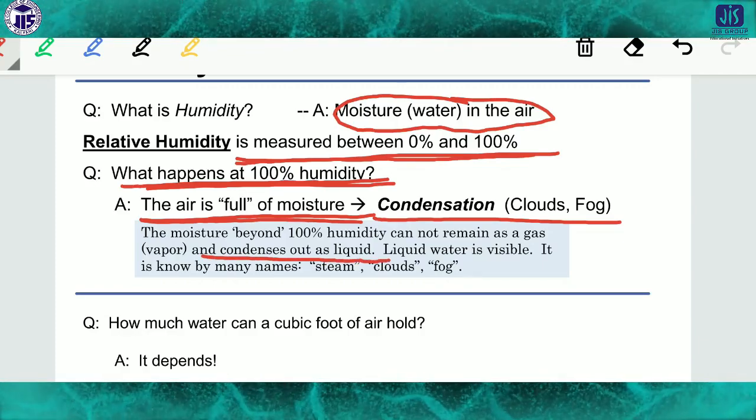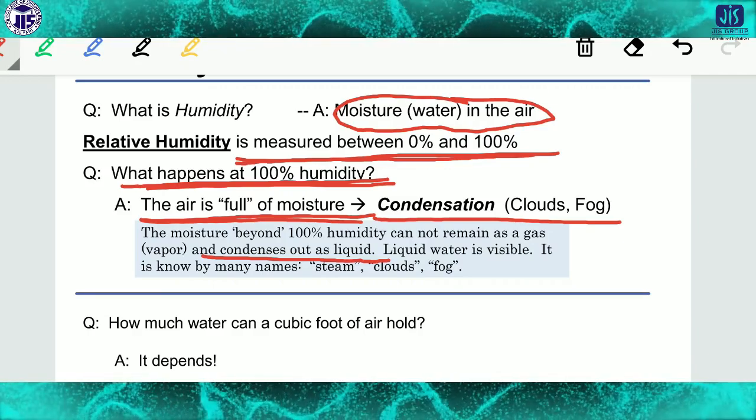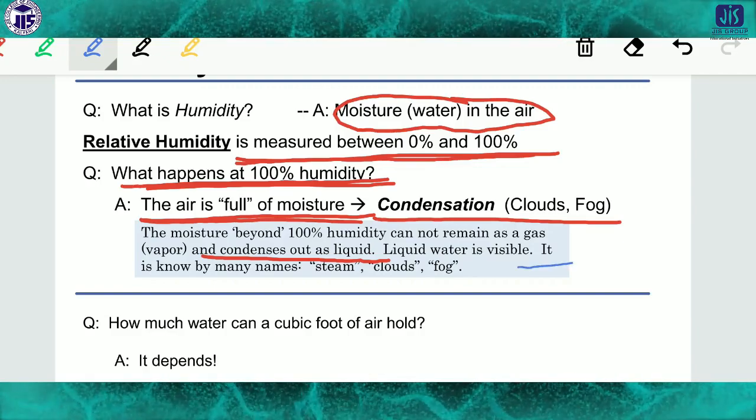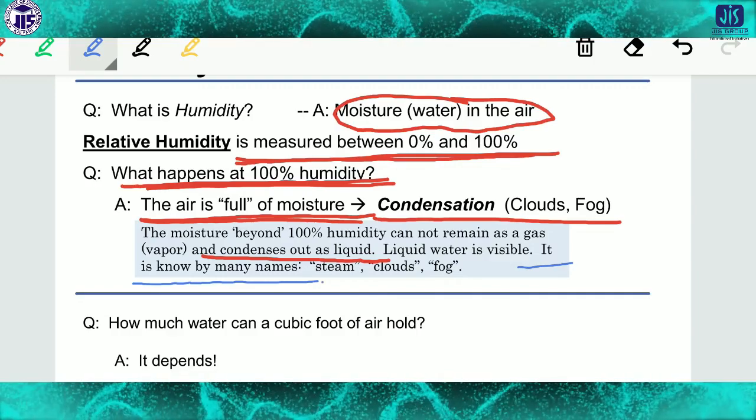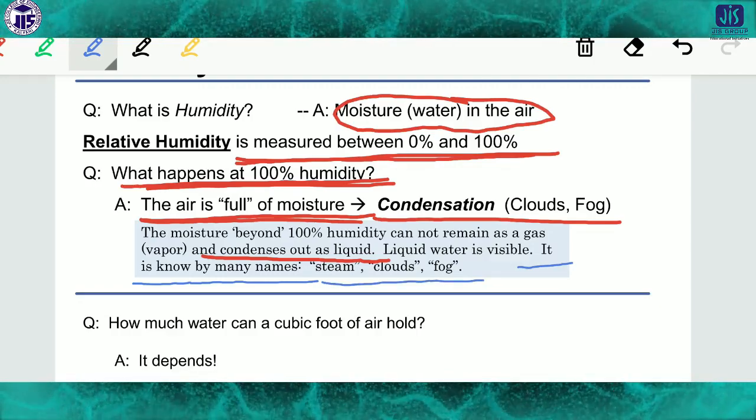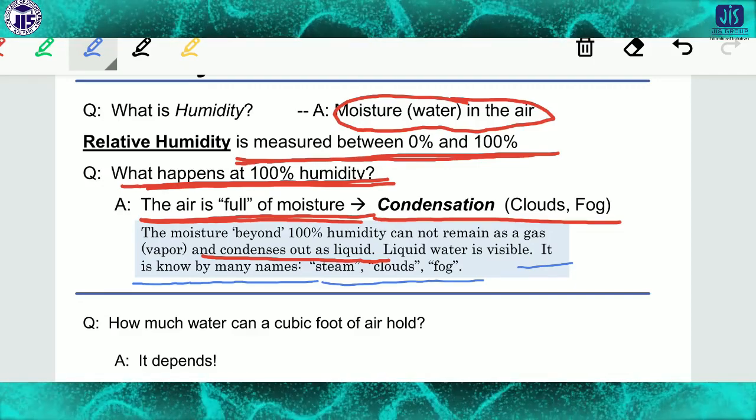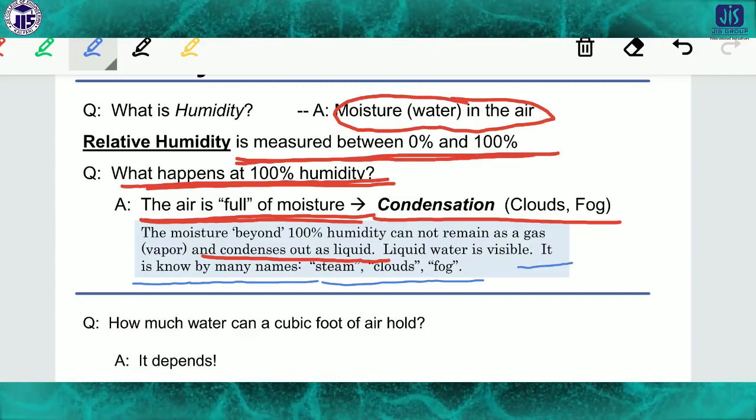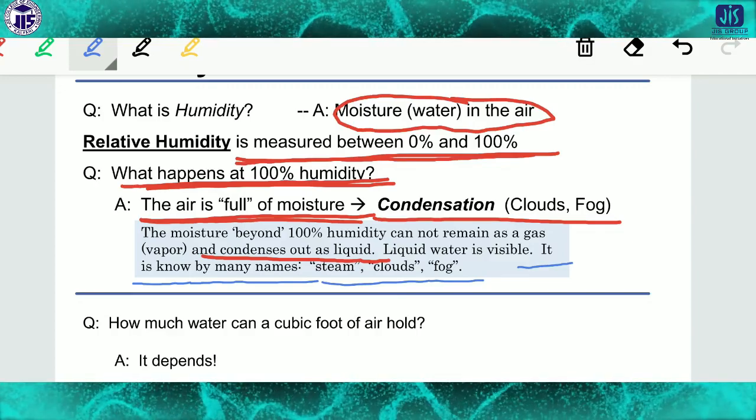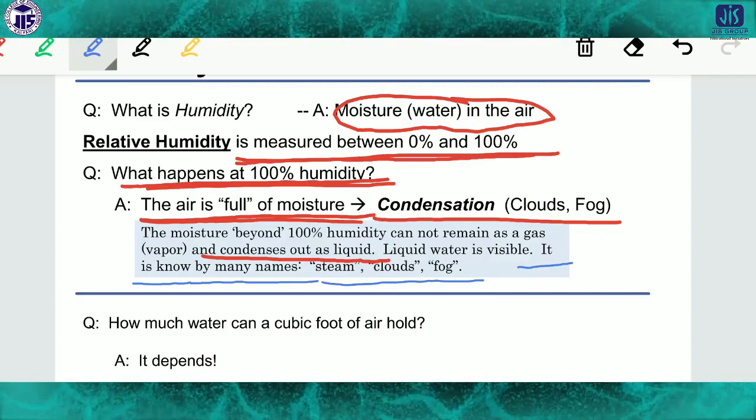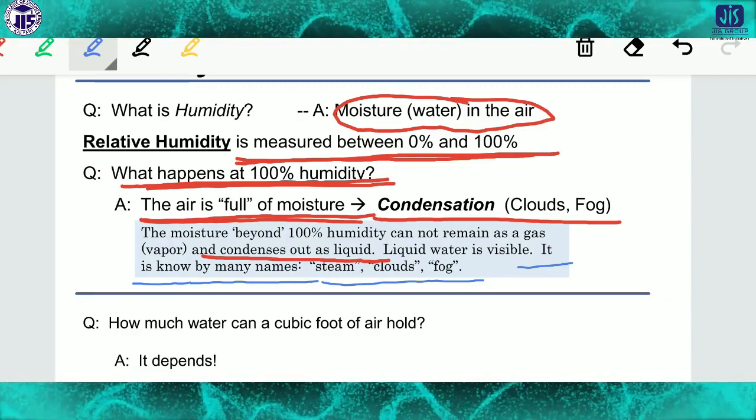That's why we get the precipitation or the rain. Okay, liquid water is visible. All of you know very well that liquid water is visible. It is known by many names like steam, clouds, fog, etc. So this is the liquid water. Now the cloud or fog very much depends on the percentage of the humidity or the relative humidity. Mainly if it crosses 100%, then there are different forms which we observe in the actual environment or the atmosphere.